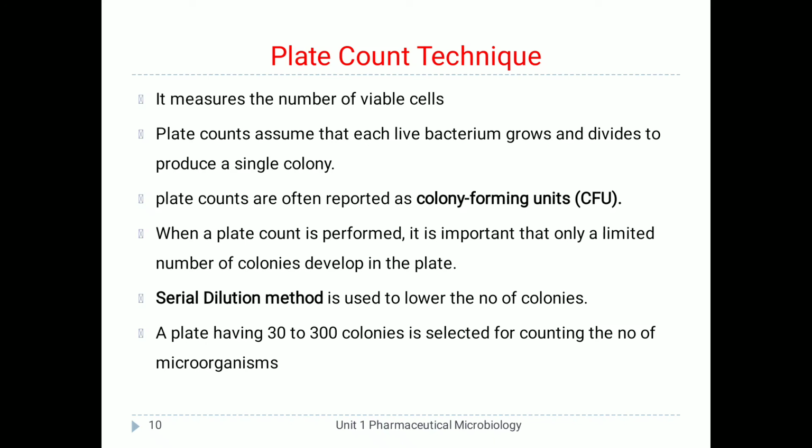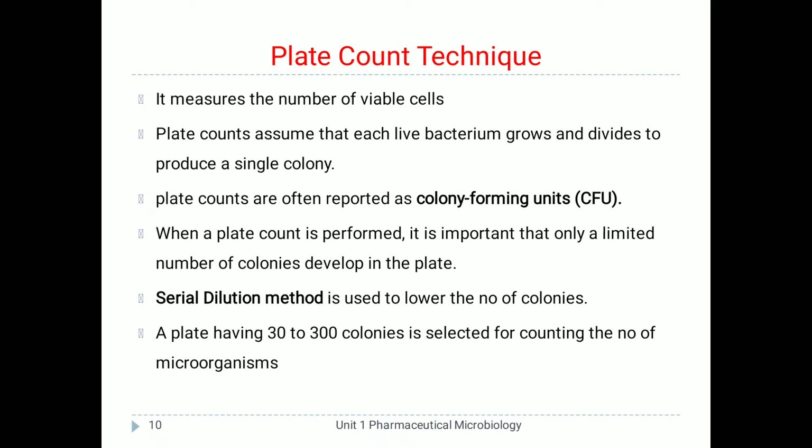So plate counts are also reported as colony forming units, because here colonies are counted, not cells. That's why plate counts are often reported as CFU, that is, colony forming units.